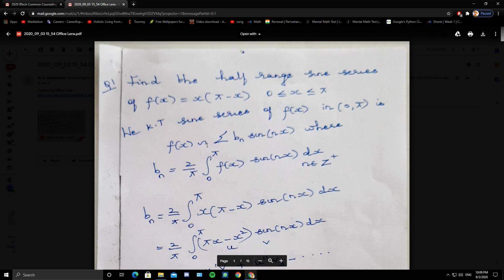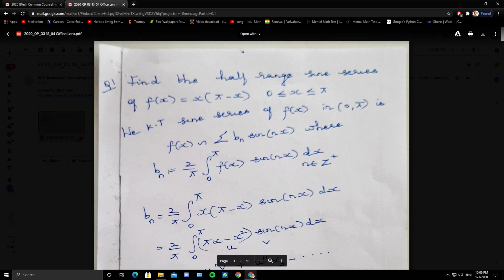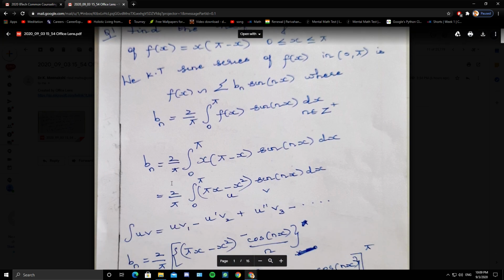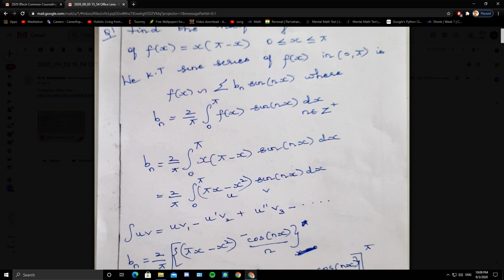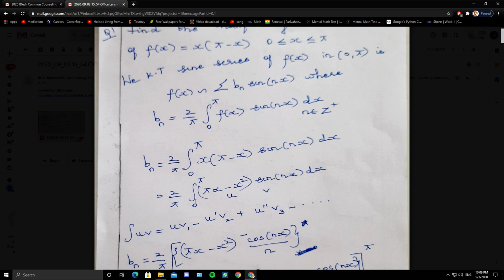So f of x converges to summation bn sine of nx, where bn is 2 by pi integral 0 to pi f of x sine of nx dx. So bn is 2 by pi integral 0 to pi of x into pi minus x sine of nx dx, or 2 by pi integral 0 to pi of pi x minus x square sine of nx dx.